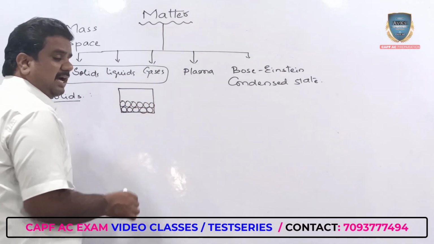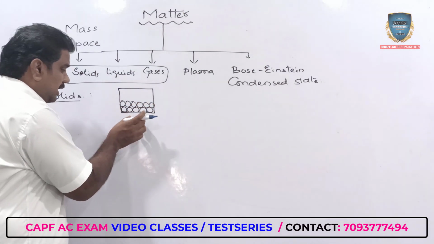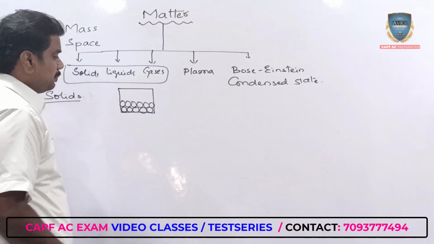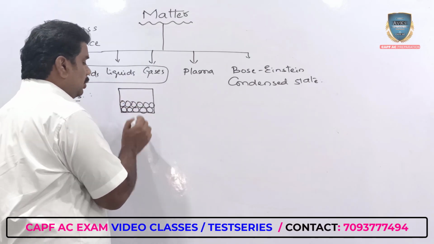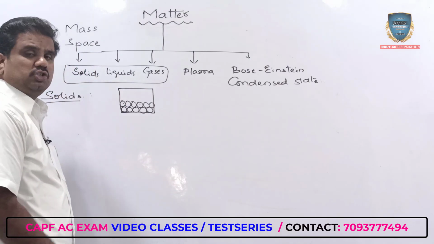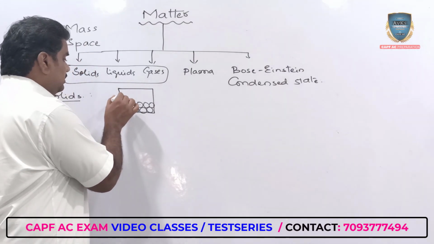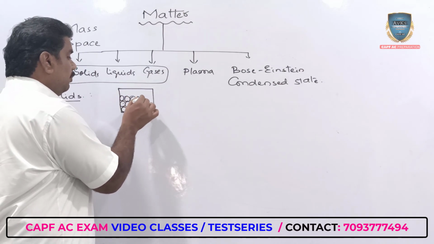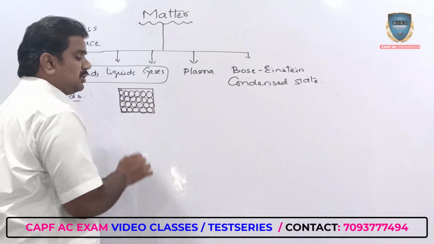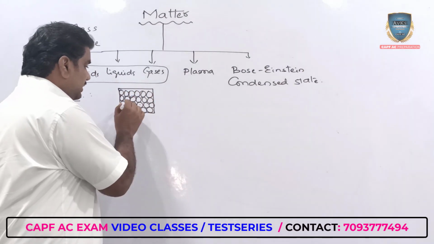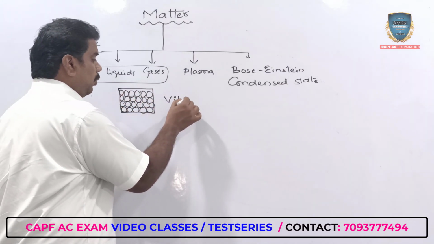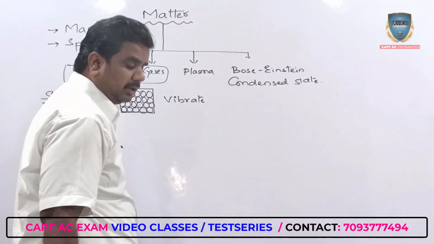The atoms and molecules are very tightly packed, very closely packed with respect to one another, right? The amount of space between any two atoms is very much less. Since they are rigidly packed, these atoms cannot move from one point to another. Their movement is very much restricted, right? But the atoms of this substance can simply vibrate about their mean position, right?